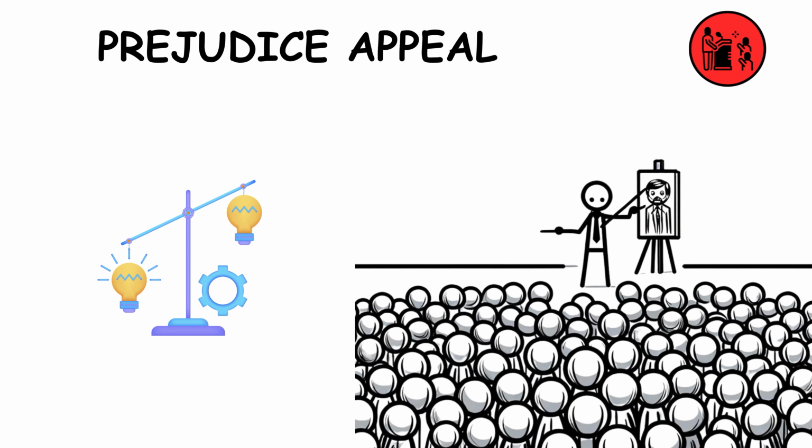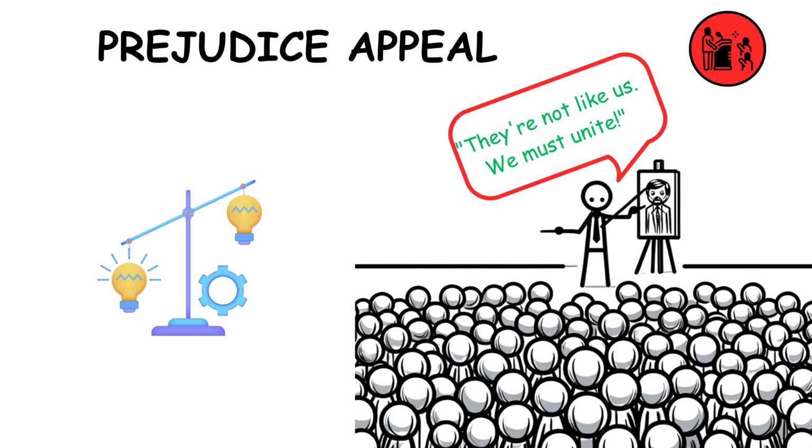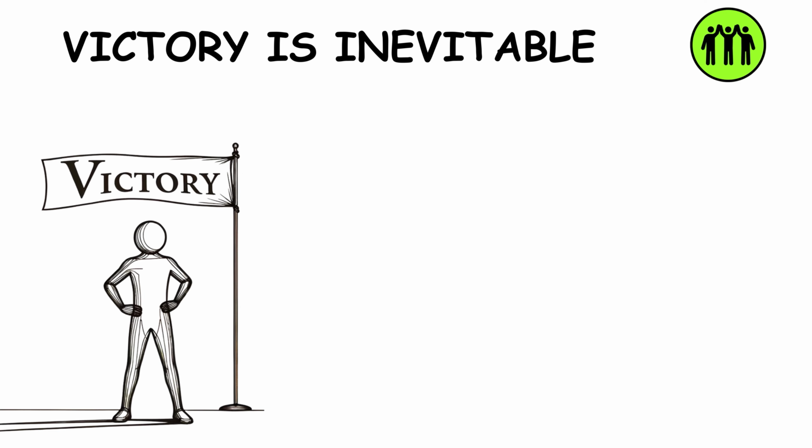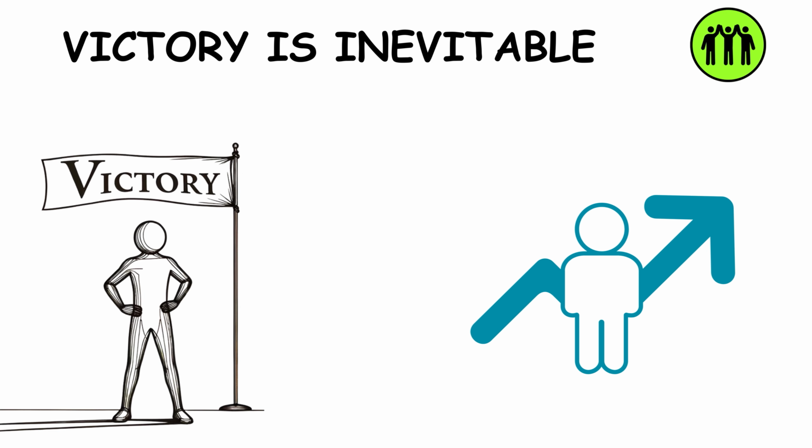Prejudice Appeal. Prejudice Appeal taps into biases. It reinforces existing prejudices to gain support, often targeting groups to strengthen in-group solidarity. Victory is inevitable. Victory is inevitable suggests success is certain. It boosts morale by convincing people that triumph is assured, encouraging them to join the cause.